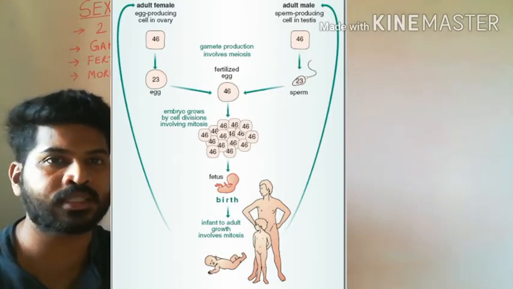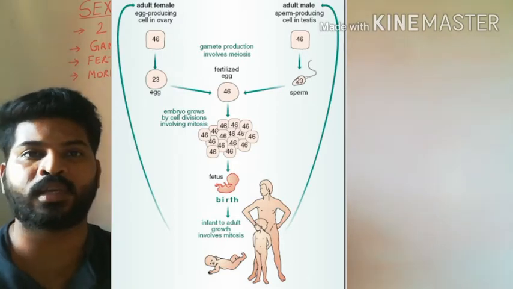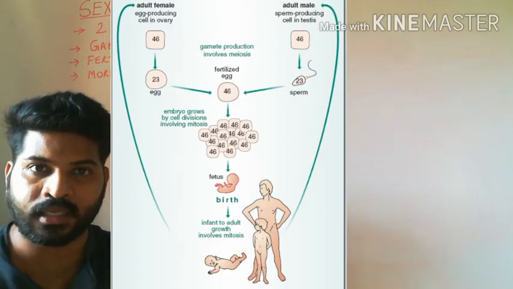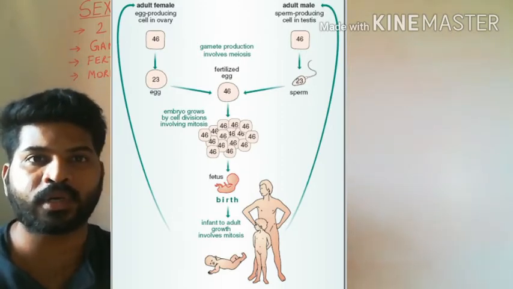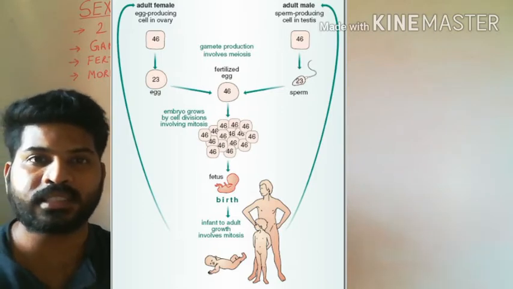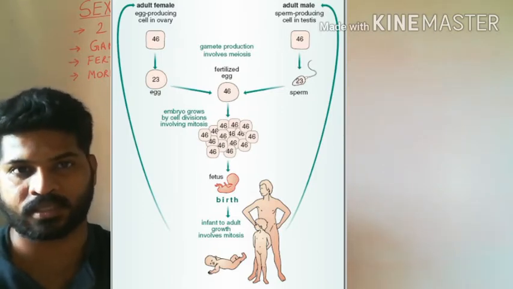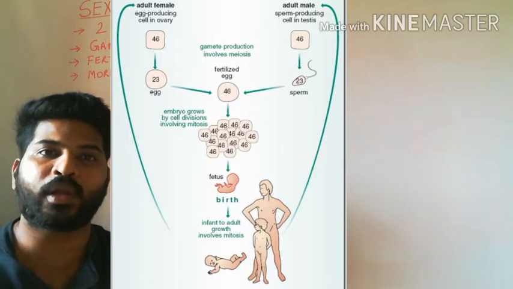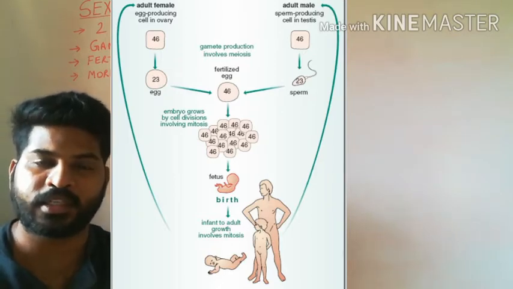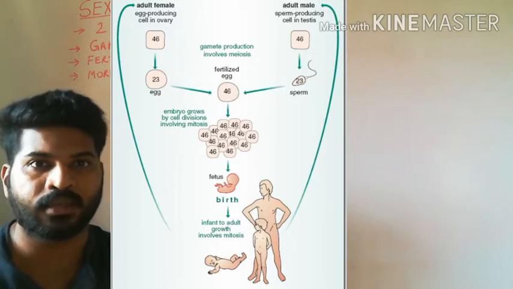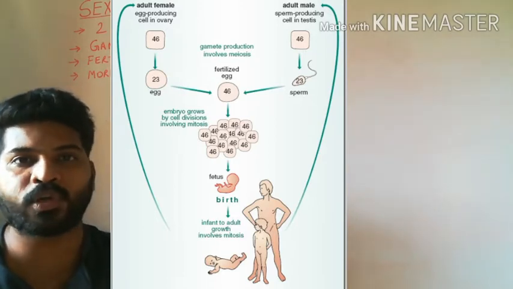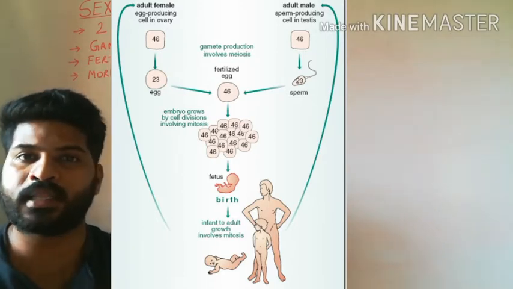To solve this issue, sexually reproducing organisms have specialized tissues present in the body which are seen in the reproductive organs. These tissues undergo meiosis. The result of meiosis is that the tissues produce gametes or germ cells which carry half the number of chromosomes present in the parent.